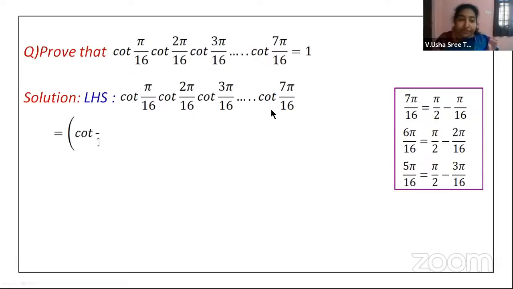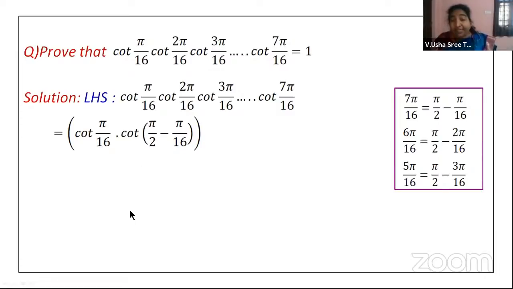So cot of pi by 16 into cot of pi by 2 minus pi by 16. Here we are writing 7 pi by 16 as pi by 2 minus pi by 16. When you take the LCM as 16, it is 8 pi minus pi, which is 7 pi by 16. So this one and the first term we are clubbing together. Why? Cot of 90 minus pi by 16 you can replace as tan of pi by 16.